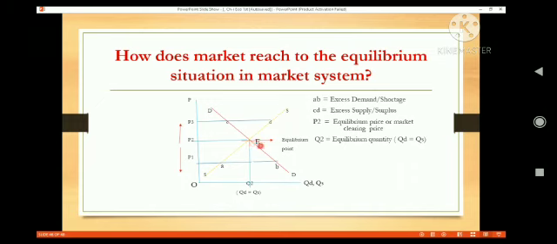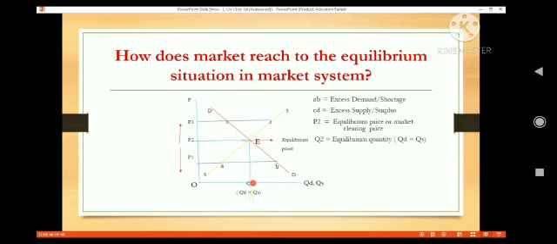That means here the point of the demand curve and the point of the supply curve are in the same place. This means where the demand curve and supply curve intersect, this is an equilibrium point. Here quantity of demand equals quantity of supply. So the price at which quantity of demand and quantity of supply become equal is called the equilibrium price. Here we see that the equilibrium price is P2 and the equilibrium quantity is Q2, where quantity of demand equals quantity of supply.